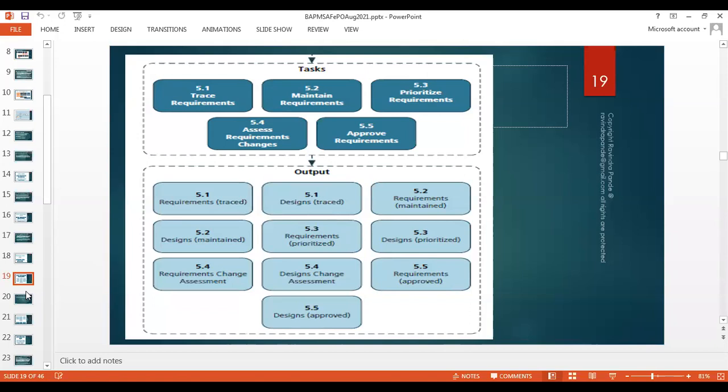We track the changes in the designs so that we can understand how the overall final design has been shaped up by the client. What were the background and the reasons? If there is any scope or schedule change, we can note those things as well, right? And then we maintain these requirement traceability and design traceability documents. We also prioritize them and note down the change. We keep an assessment of how the requirements or design changes have progressed over the course of the project, solution, or building construction.